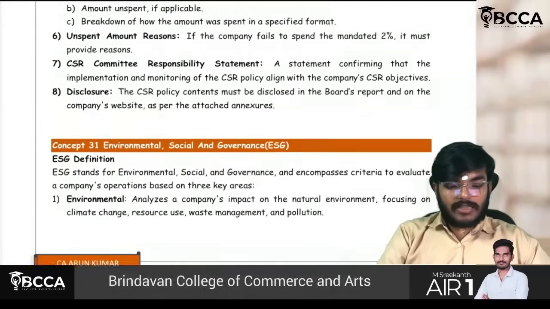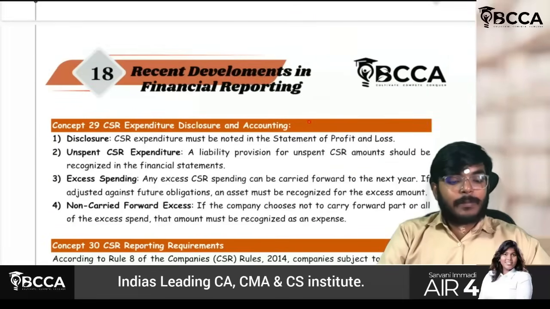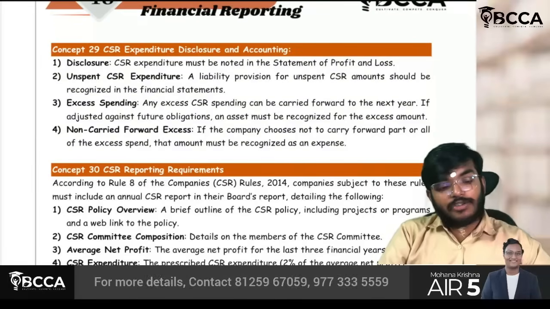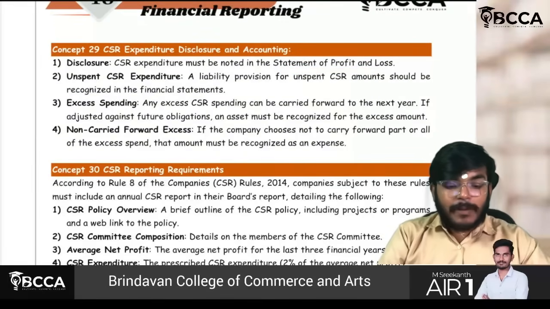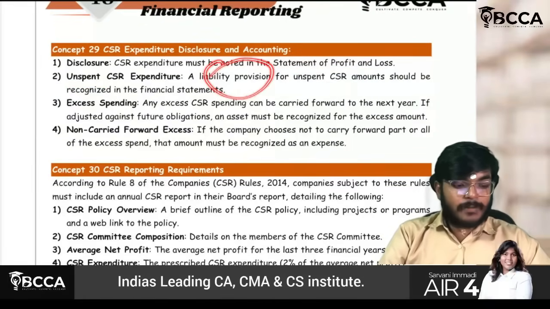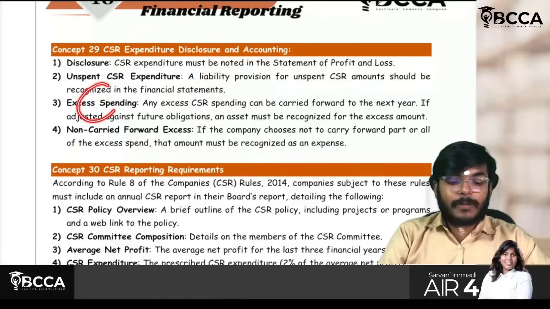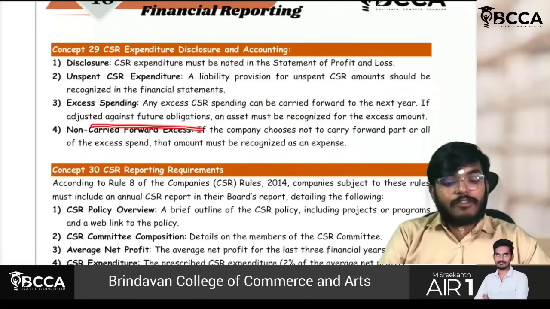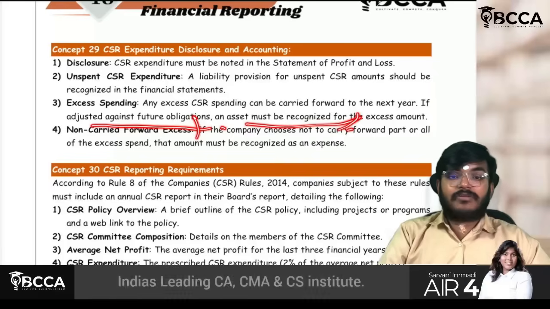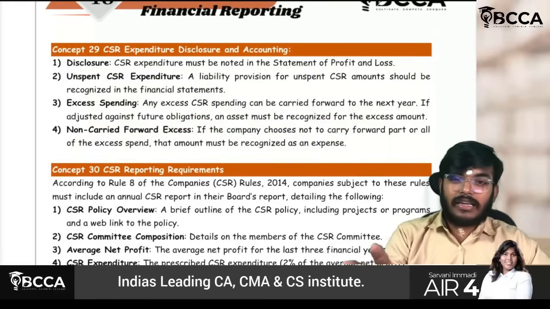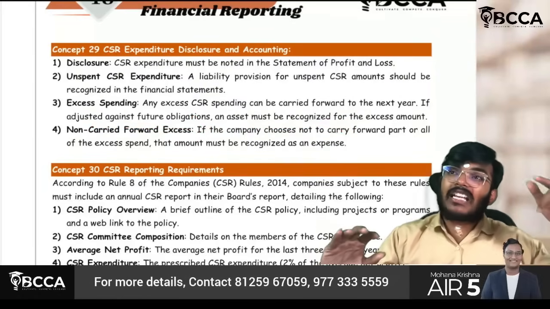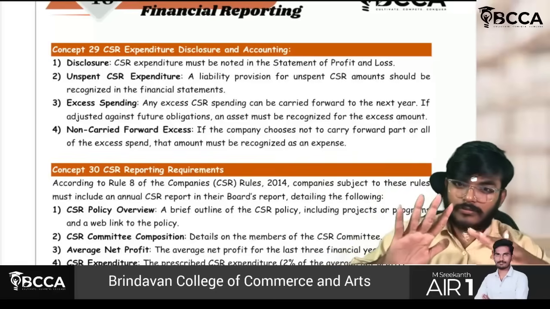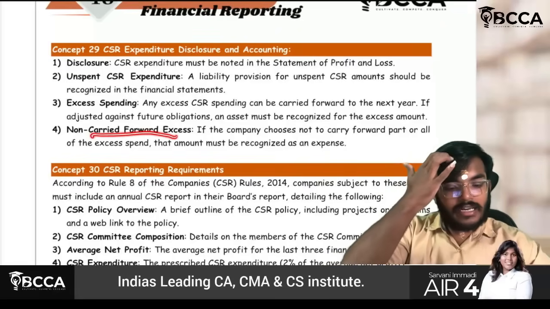So here what they will be saying is, CSR expenditure disclosure and accounting you have to check. Whatever expense you have incurred should be disclosed in the statement of P&L. Unspent CSR expenditure, the liability for unspent will be recognized in the financial statements. Excess spending should be carried forward to the next year. If adjusted, any future obligations and asset must be recognized for the excess amount. Guys, very basic accounting. Currently, I will be creating a liability. Next time, if I incur expense, then I will be setting off this liability against that expense. Understood? Yes.